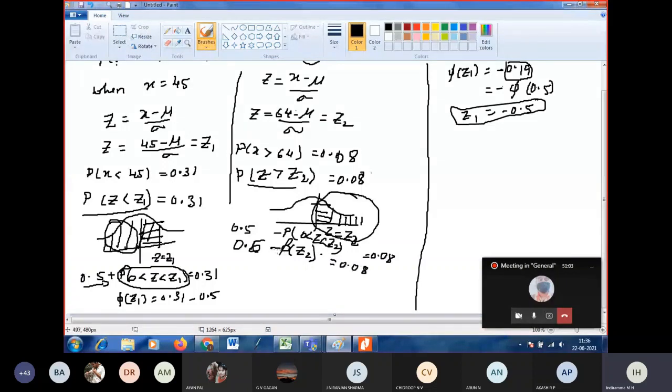So now you can keep phi of Z2 on the right hand side. 0.5 minus 0.08 is equal to phi of Z2. What is 0.5 minus 0.08? 0.42. So phi of Z2 is equal to 0.42. Now for what value of Z will you get 0.42 from the table? 0.4192.